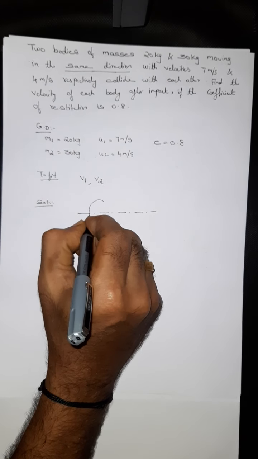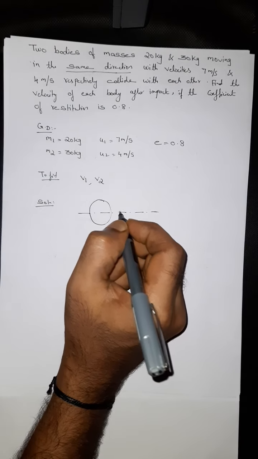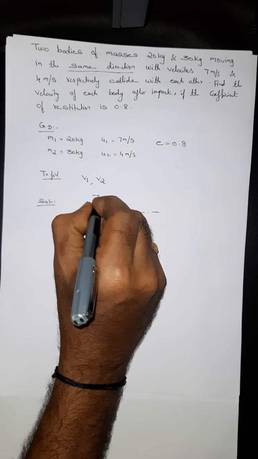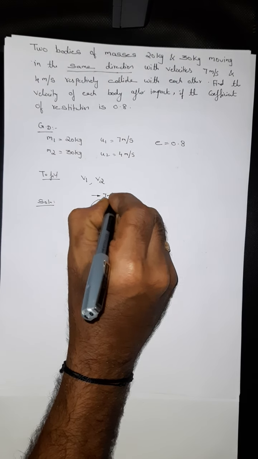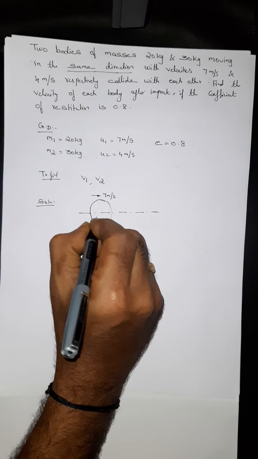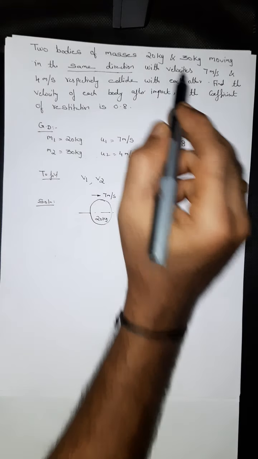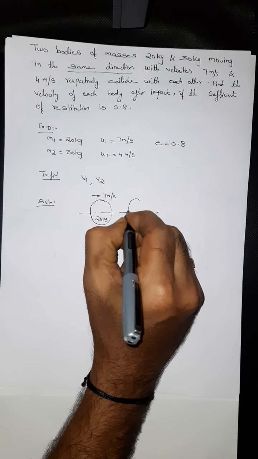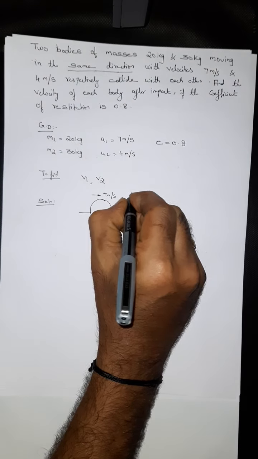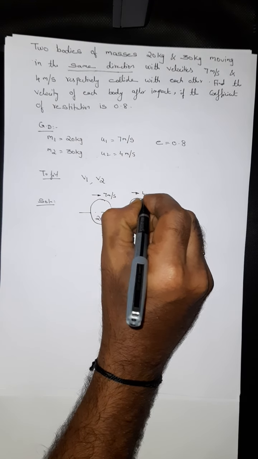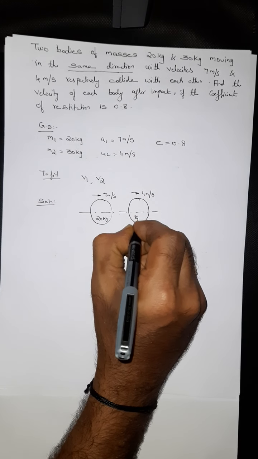So this is the first body. Its velocity is 7 meter per second. Its mass is 20 kg. It's moving in the same direction. This is before collision that I am drawing here. Same direction. Therefore, body 2 is moving in the same direction, of 30 kg.